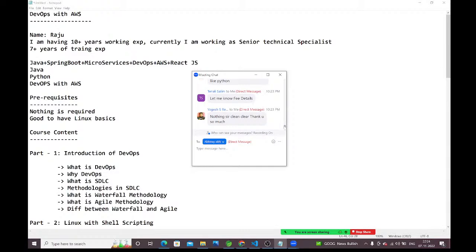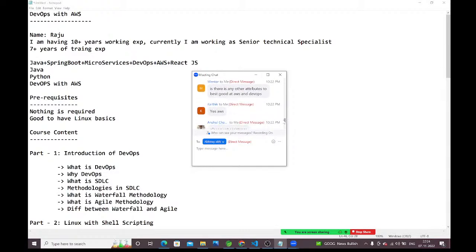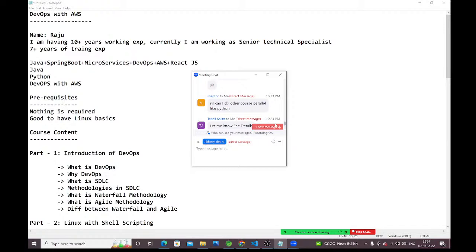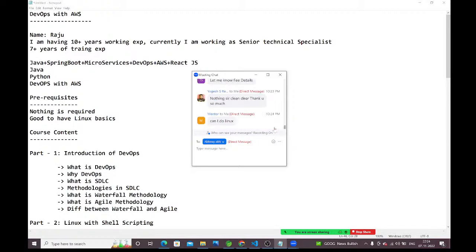Python for DevOps engineers, Python not that much is required. How much Python is required, I'm going to cover here. No issues. You no need to learn Python separately, parallelly, outside, guys. Here, on weekends, I will take care of the Python sessions. How much is required, everything I will discuss here only.